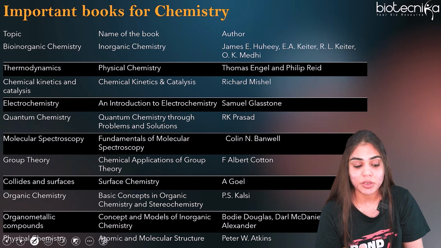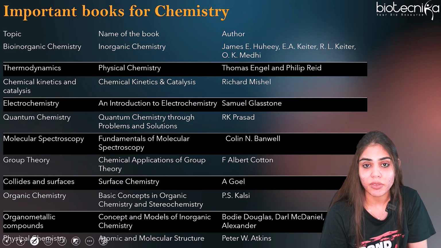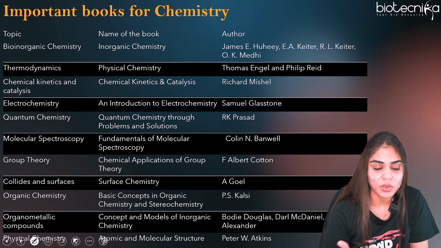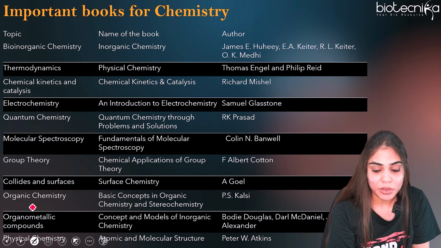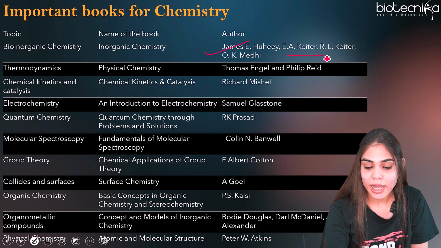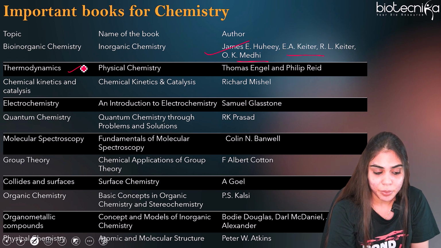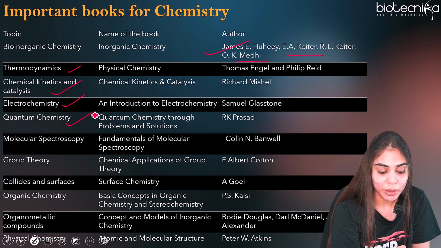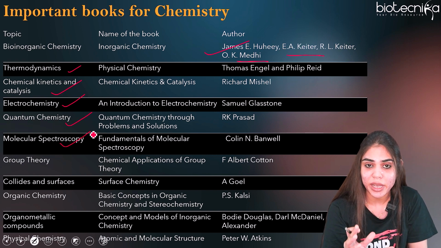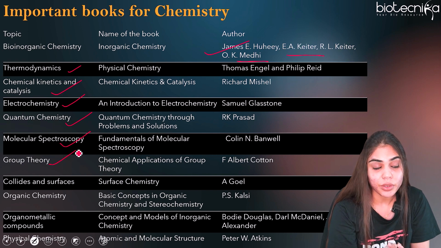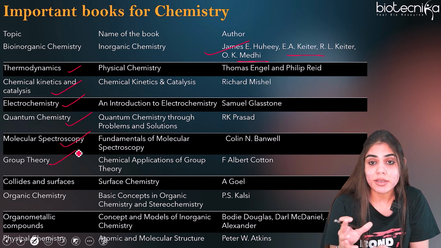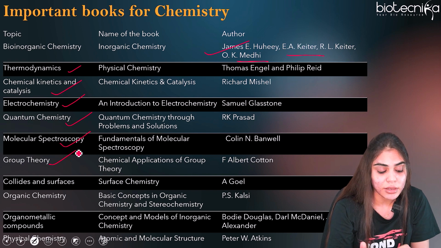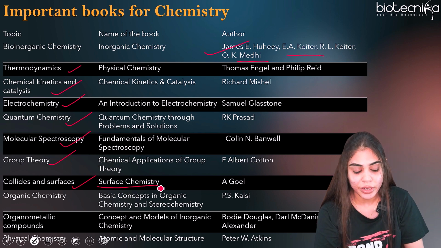Now let's see about chemistry. There are many books available, be it inorganic chemistry or organic chemistry, so you can refer to any of these books and understand all these concepts in detail. For inorganic chemistry, there is a book called Keter and Mehdi. For thermodynamics, you have a separate book. You have a book for chemical kinetics as well as catalysis, electrochemistry, quantum chemistry, and molecular spectroscopy, which deals specifically with the spectroscopy topic. Group theory, where you learn about the periodicity of the elements, has a separate book. Colloids and surfaces deals with surface chemistry.